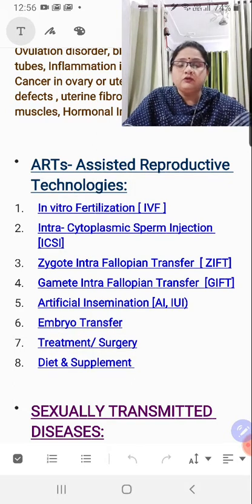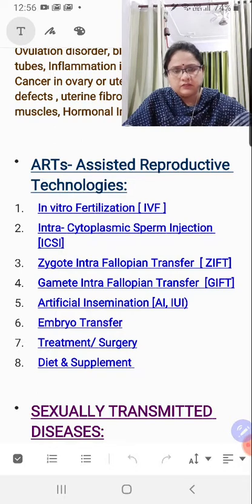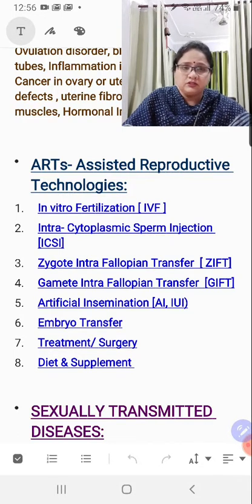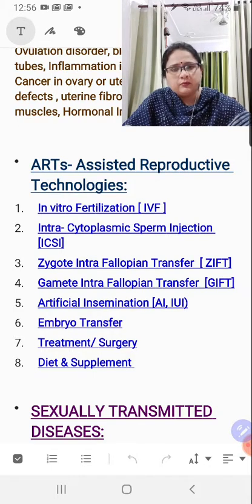Now, first of all, you should understand what are assisted reproductive technologies. Till now, you studied that there is embryogenesis and embryo is formed and the fetus is developed. Then you studied that in case the couple is having any individual infertile, so causes of infertility will not lead to conception.